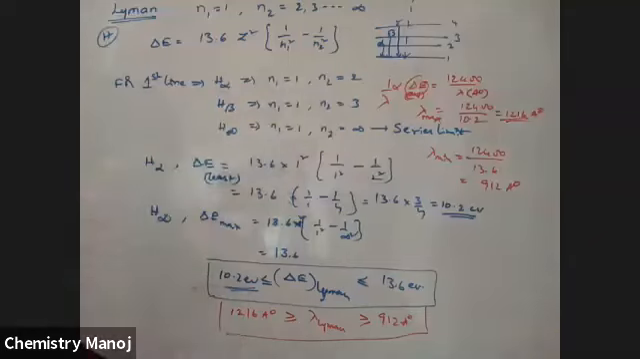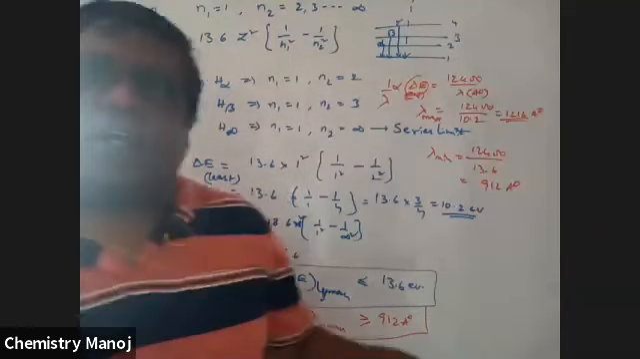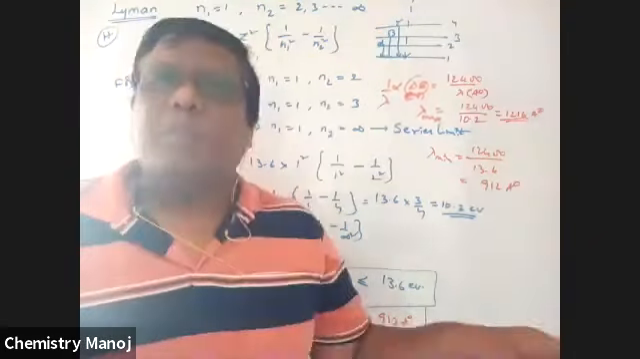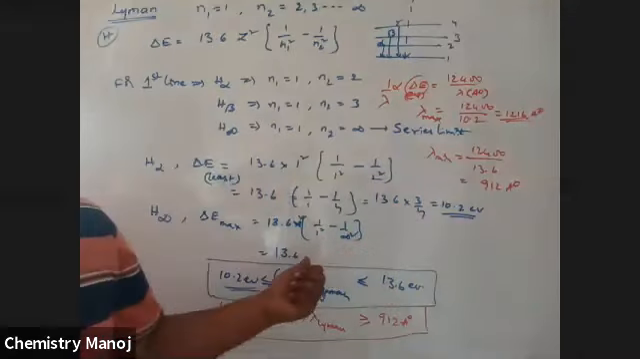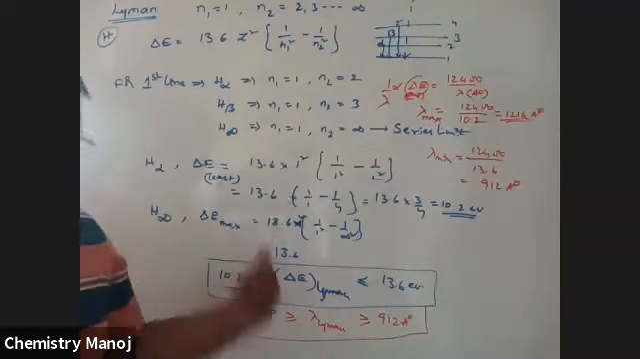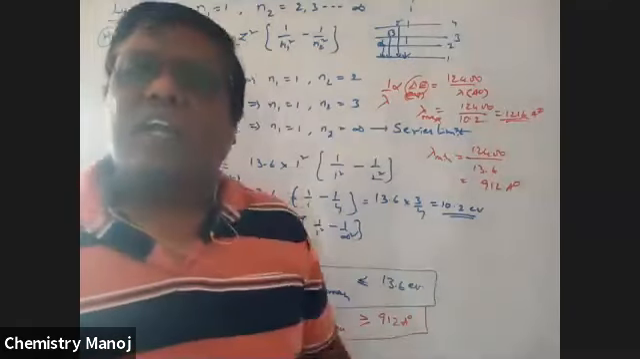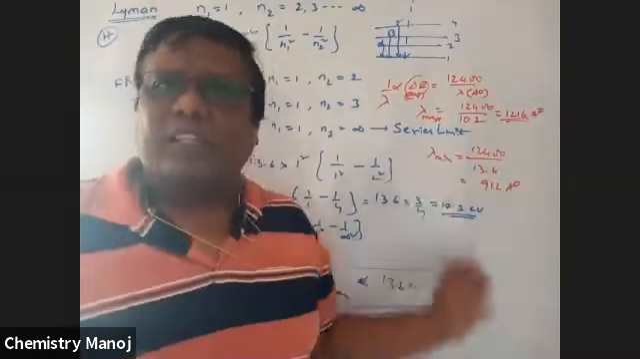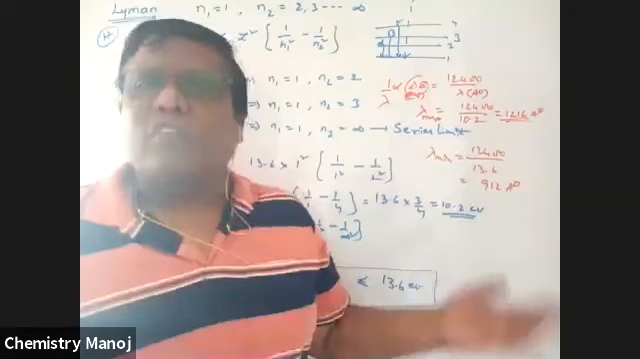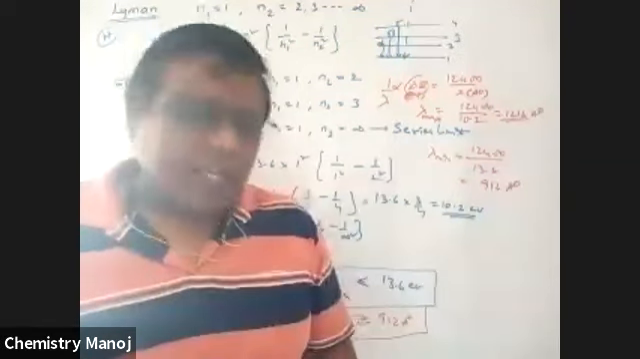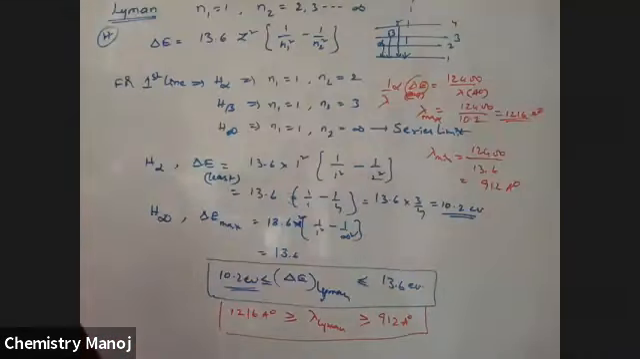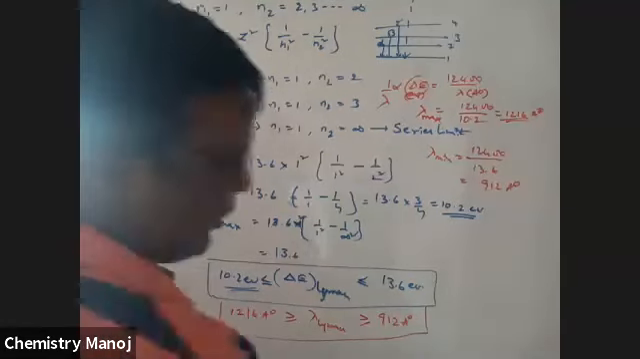This is all about your hydrogen spectrum, in particular the Lyman series. Is this clear or not? Similarly for the Balmer series, Paschen series, everything you should calculate. I will send the notes similar to this. Please try Balmer and Paschen and the others yourself. This is about your hydrogen spectrum.